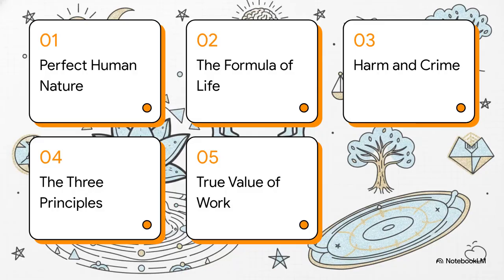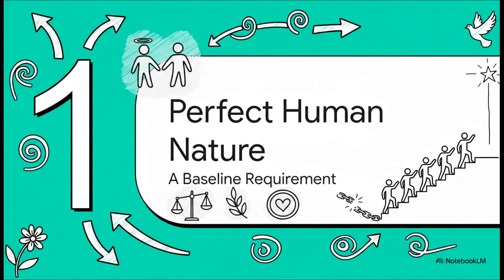To really wrap our heads around this framework, we're going to step through 5 key pillars: perfect human nature, the formula of life, defining harm and crime, the 3 principles, and finally, the true value of work. All right, Section 1, perfect human nature.